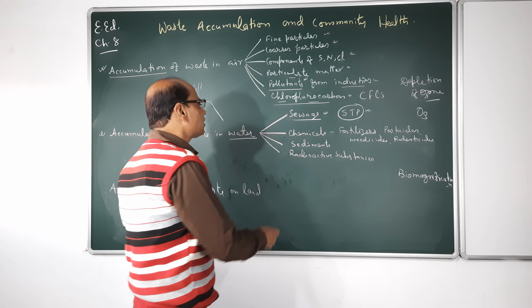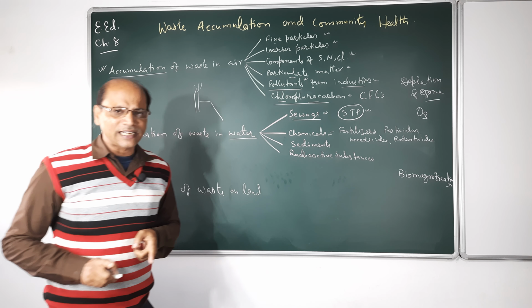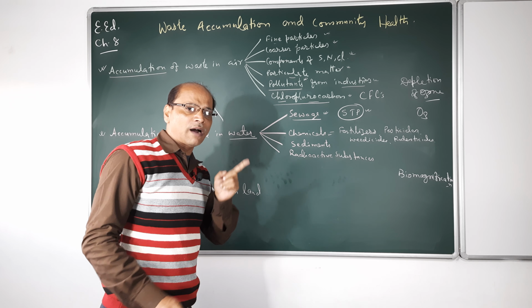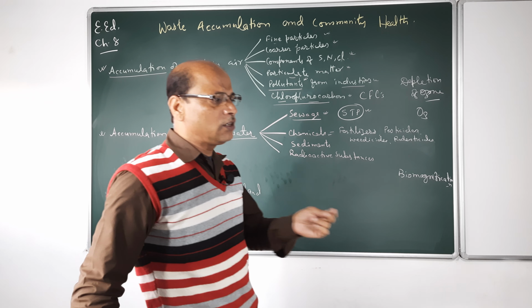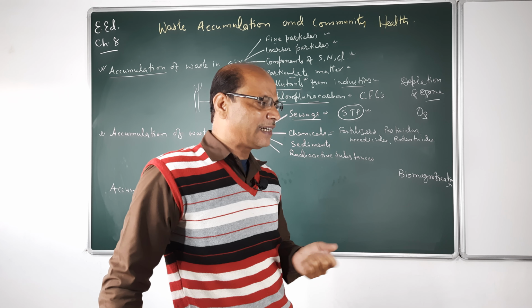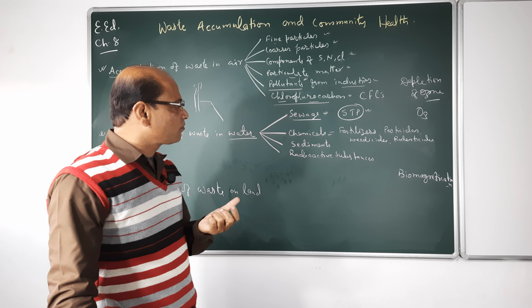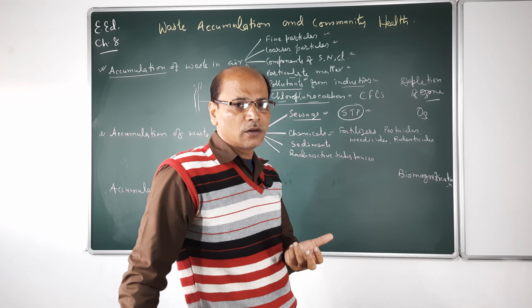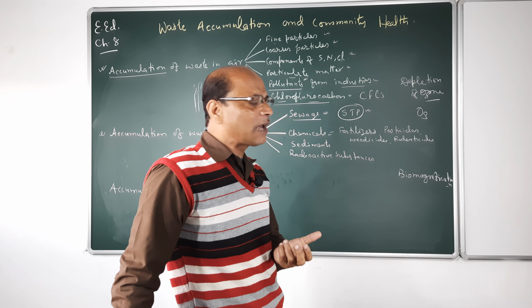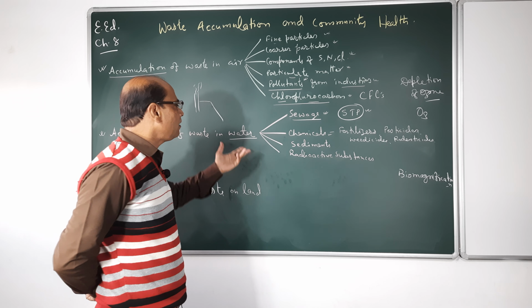So these are the chemical substances which are emitted not only in agricultural activities, but also from our homes. See, we use phenyl, DDT, or different types of disinfectant in our house. We also use soap, shampoos. These things also create chemical pollution or make the water chemically polluted.